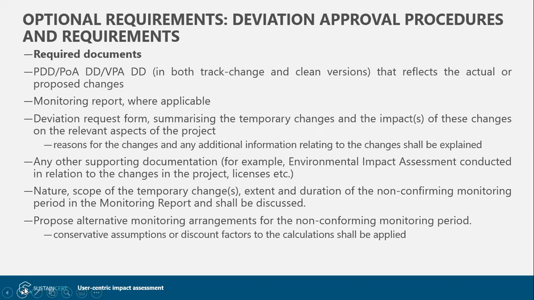If you want to propose any alternative monitoring approaches, those also should be included as discussion, and any discount factors or conservative assumptions that are being applied should be clearly discussed in these documents.